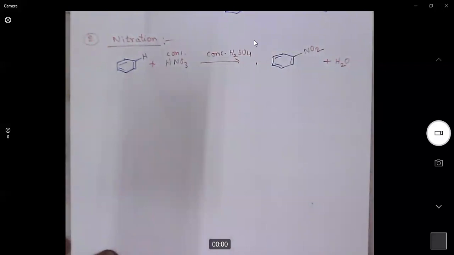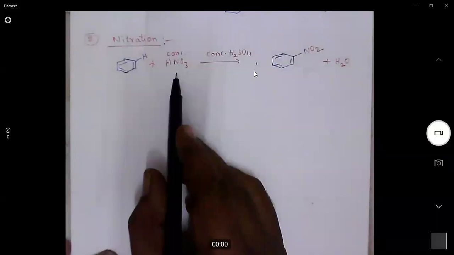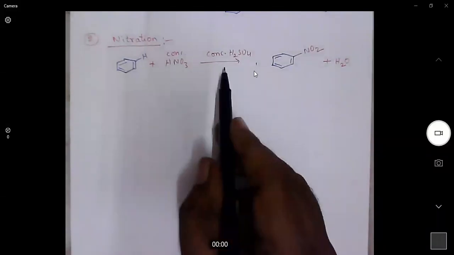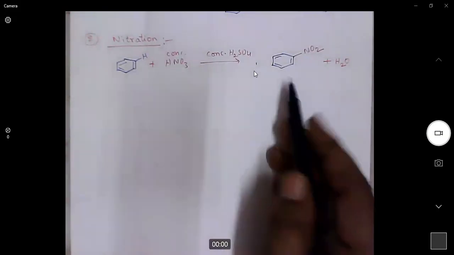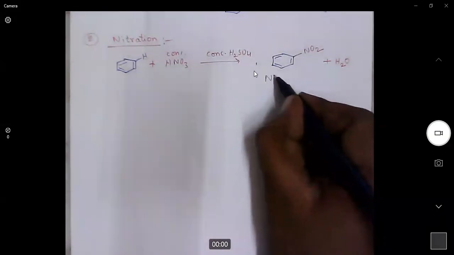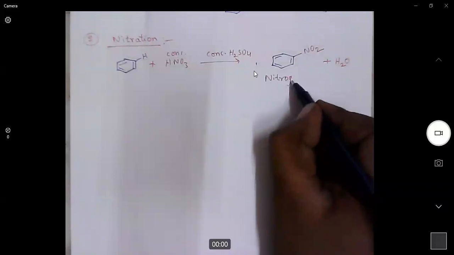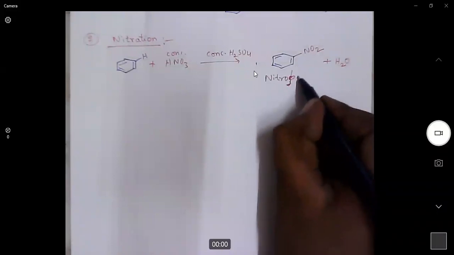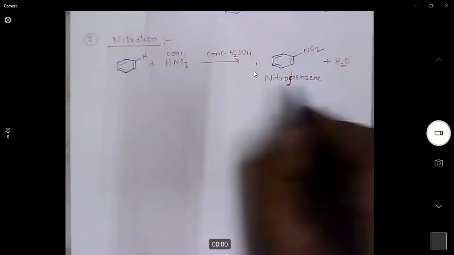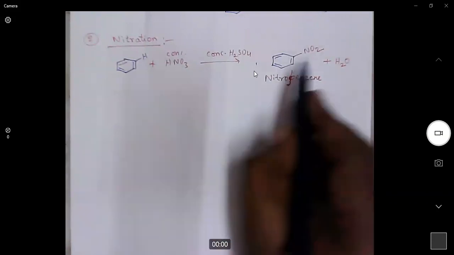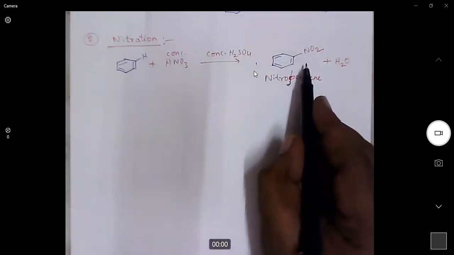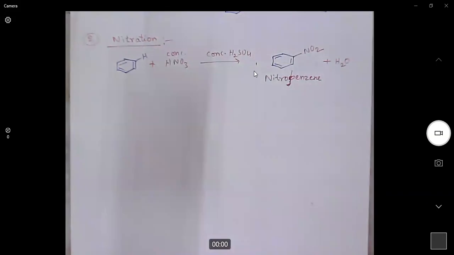What is nitration? Benzene reacts with concentrated nitric acid in the presence of concentrated sulfuric acid catalyst and generates nitrobenzene. One of the hydrogens on the benzene ring is substituted with the nitro group.